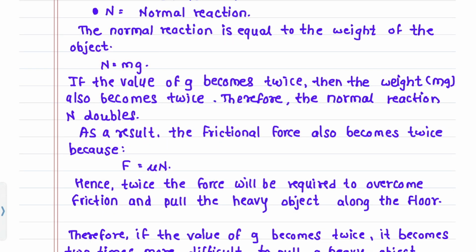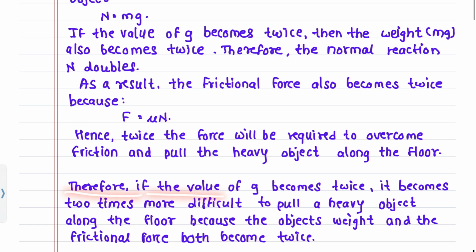N equals mg. If the value of g becomes twice, then the weight mg also becomes twice. Therefore, the normal reaction N doubles. As a result, the frictional force also becomes twice, because F equals mu N. Hence, twice the force will be required to overcome friction and pull the heavy object along the floor. Therefore, if the value of g becomes twice, it becomes 2 times more difficult to pull a heavy object along the floor, because the object's weight and the frictional force both become twice.